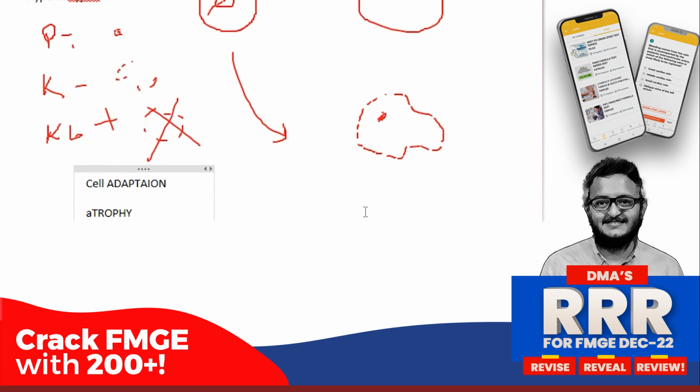So, simple atrophy. You don't just have to remember the names, you have to remember the examples as well. Examples of atrophy, please write it down: denervation or disuse, when you are not using it. So disuse atrophy. These are the examples of simple atrophy.